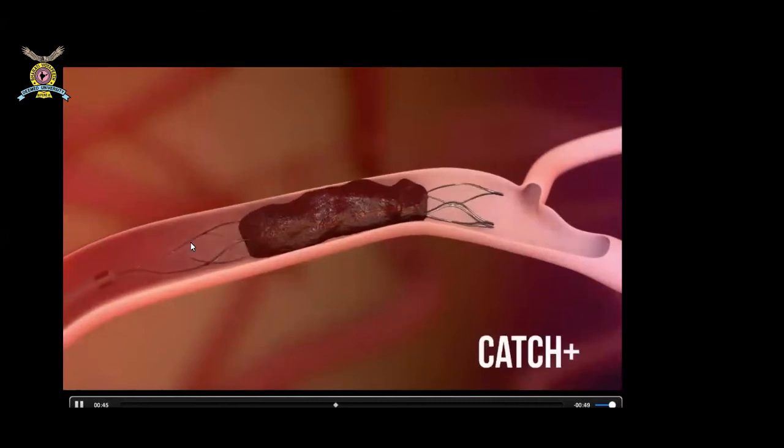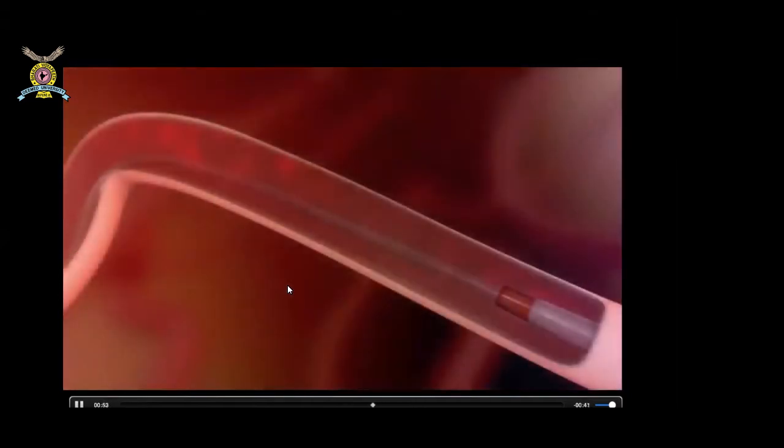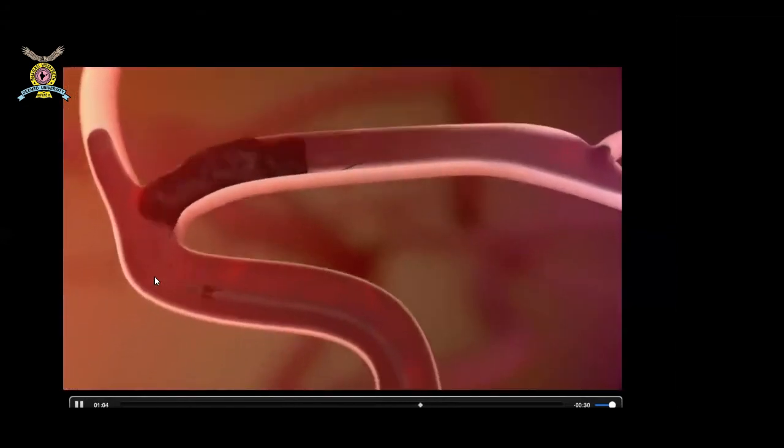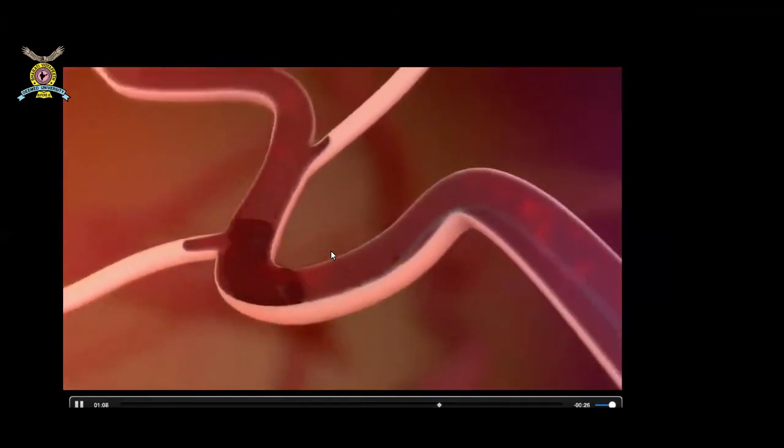Inside these catheters, there will be a stent. Now, the purpose of the stent here is not to open the blood vessel. The purpose of the stent is to capture the blood clot. So we keep that stent for 4 to 5 minutes. And once the clot is captured, the clot, stent as well as that tube, the microcatheter, will be removed together as an assembly. So this is very important.